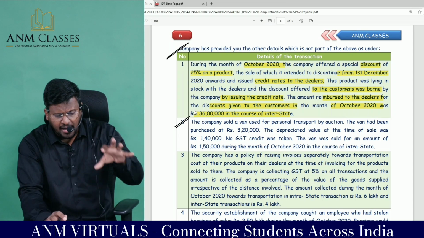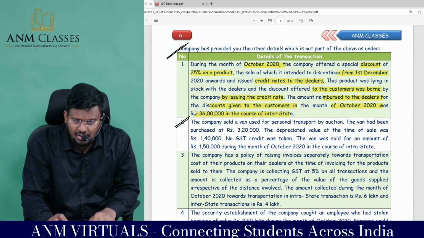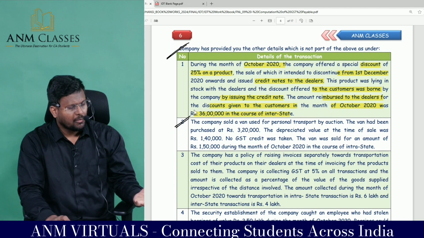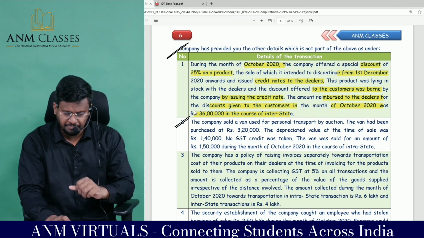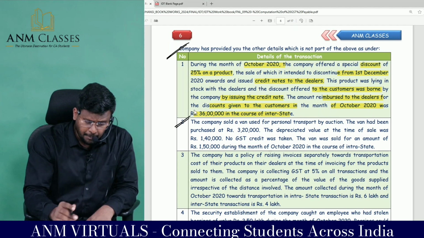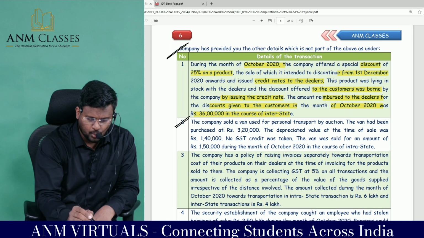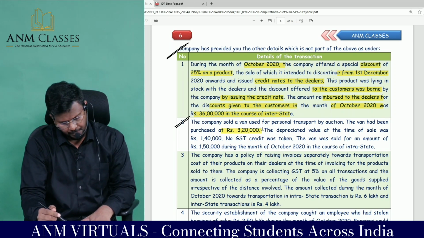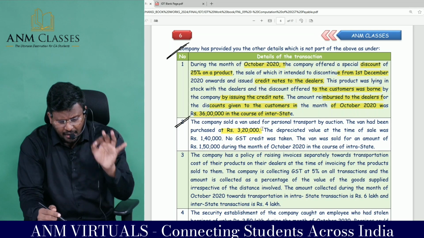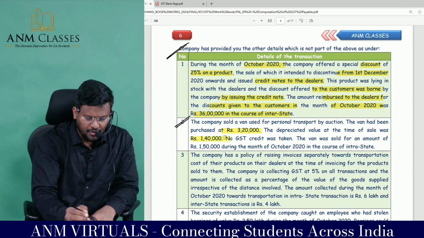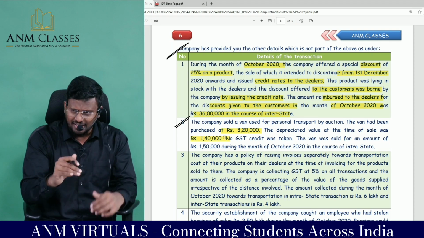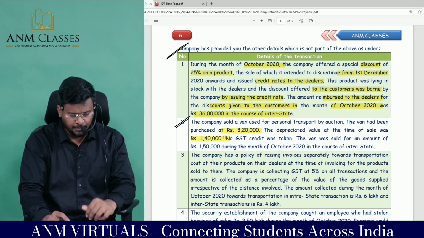Coming to the second adjustment, what they are trying to say. The company sold a van used for personal transport by auction. Van, in the sense, means capital goods. The van had been purchased at rupees 3,20,000. The depreciated value at the time of sale was 1,40,000. On that, the company has claimed depreciation. After depreciation, at the time of sale, the book value is 1 lakh.